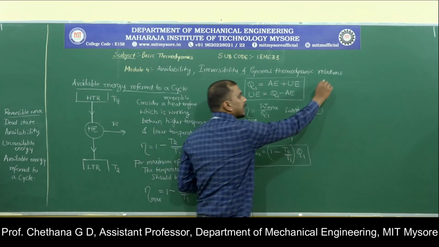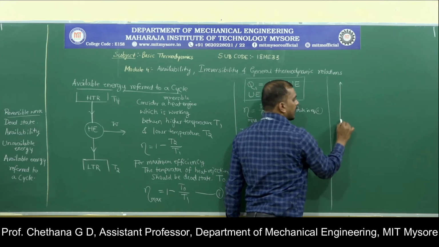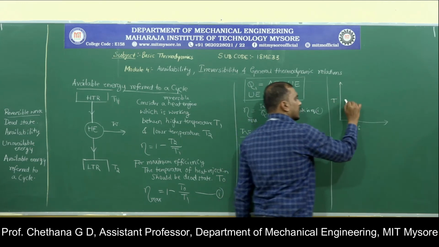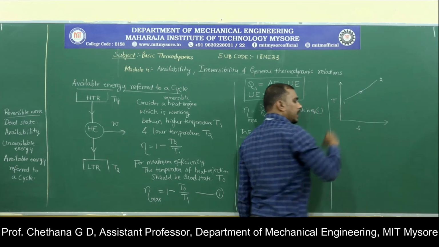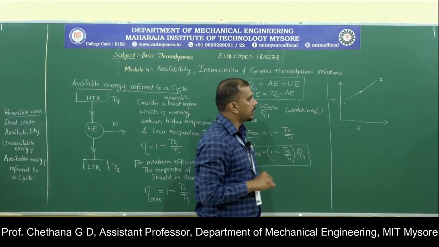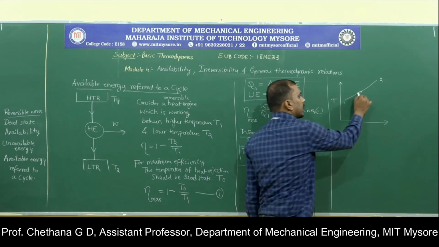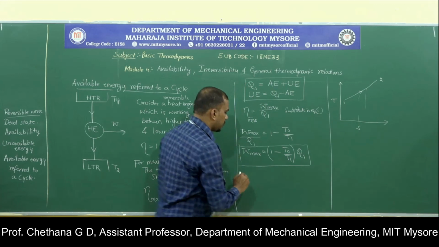Now let us consider a thermodynamic cycle. Let us say you have a TS diagram. You need not worry about the whole cycle. Let us just take the heat input at the process where the heat is being added to the system. Consider a small element of heat transfer.